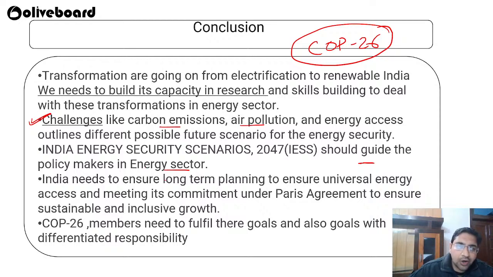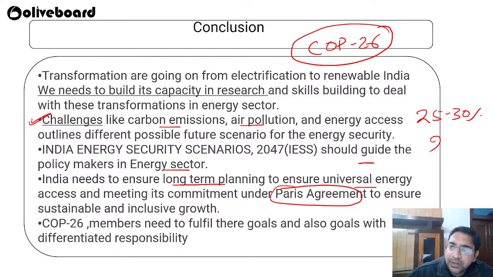So India also needs long-term planning for universal energy access, and also for meeting the commitment under the Paris Agreement that we will reduce our carbon emission by 25 to 30% by 2030 at the 2005 level. That means whatever level of carbon emission we had in 2005, we will reduce it by 25 to 30% by 2030. But for that, we will require some kind of resources from the rest of the world.